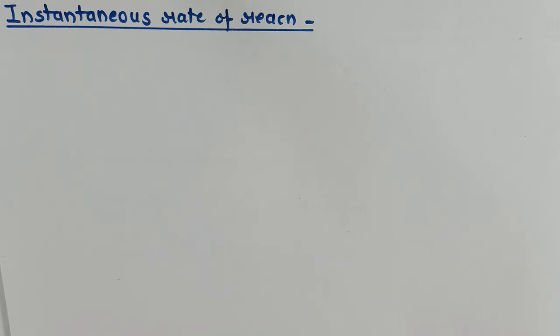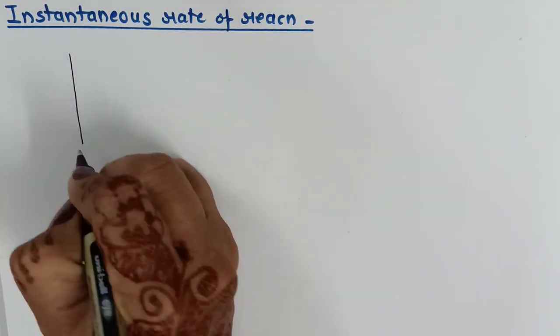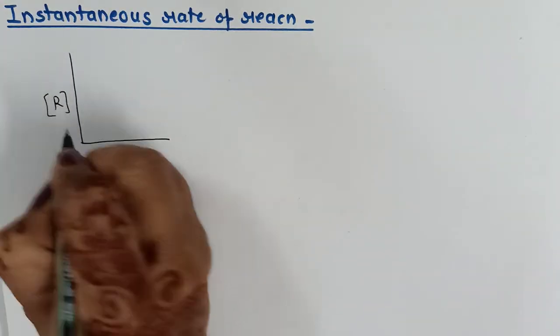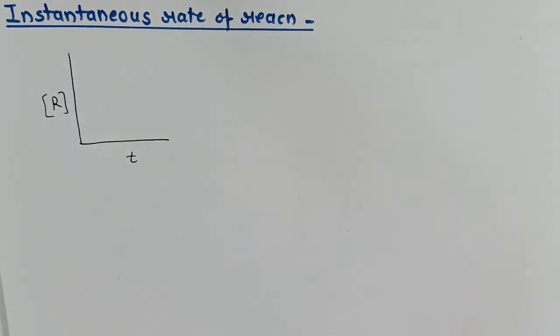But suppose we want to find out the instantaneous rate of reaction. That means at a particular instant of time. Suppose I want to find out how much reaction has taken place, or what is the rate of the reaction, let's say after 30 seconds, then I will use the instantaneous rate of reaction. That can also be calculated by using the graph of concentration of reactant against time.